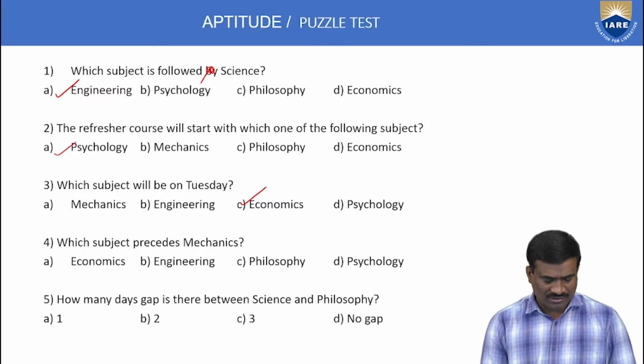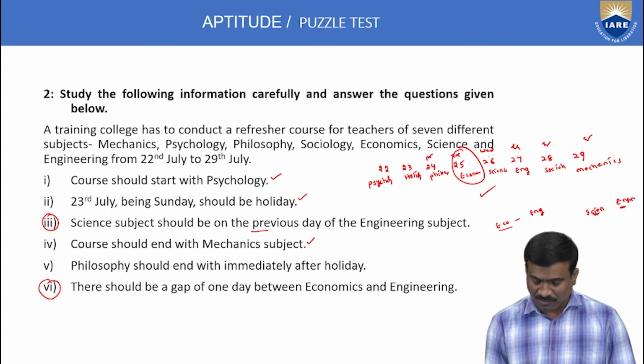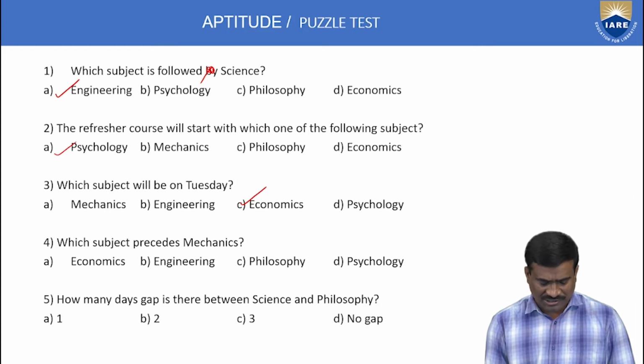Next, the fourth one: which subject precedes mechanics? Precedes means before, succeeds means after. Before mechanics, that is sociology. So the option is not given; the right option is A, sociology is correct. Here mechanics before subject is only sociology. Option A only is correct.